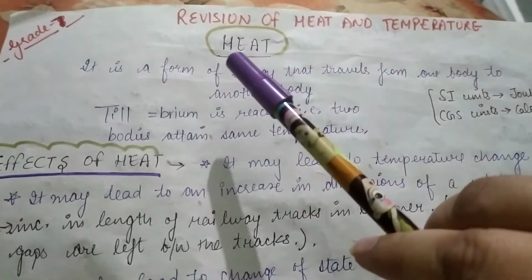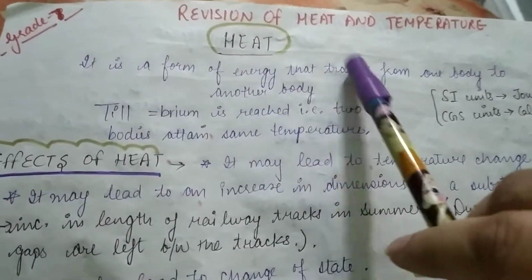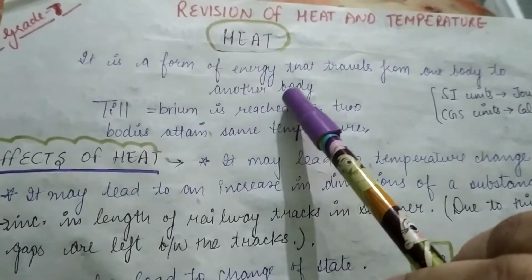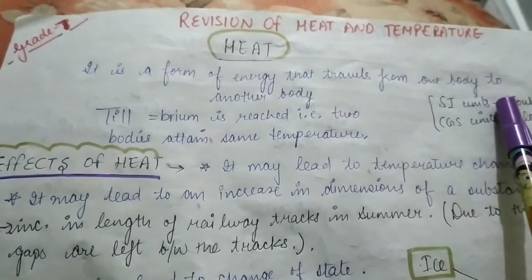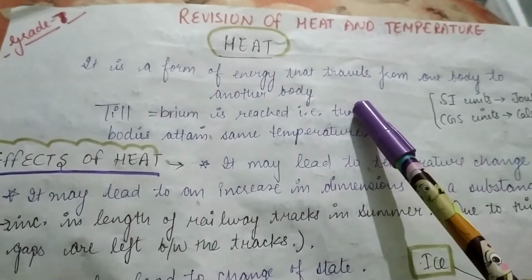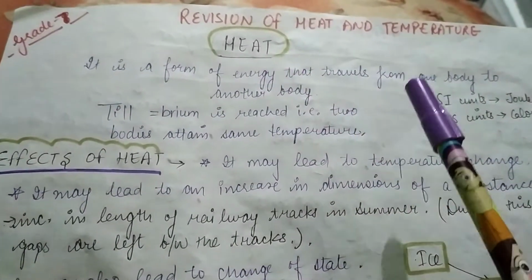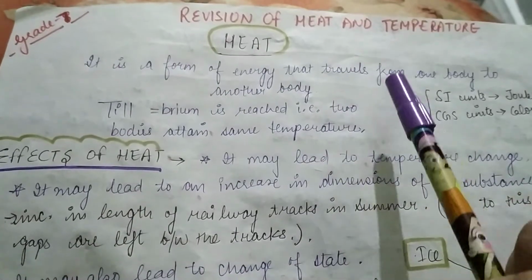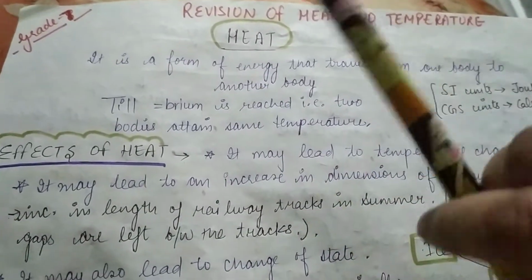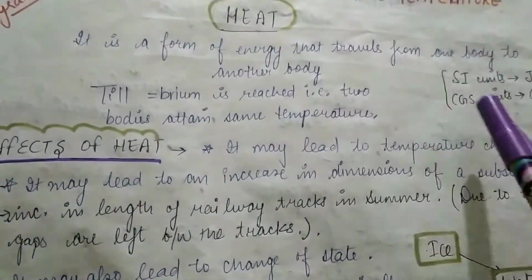First of all, let us know the meaning of heat. Now, what is heat? It is a form of energy that travels from one body to another body. Now, this transfer of heat or this transfer of energy occurs till the two bodies in contact attain the same temperature.